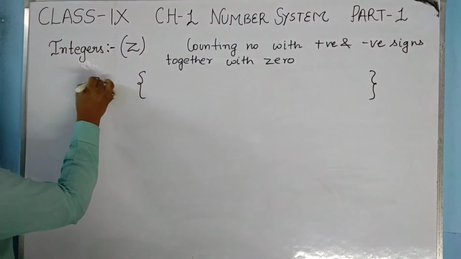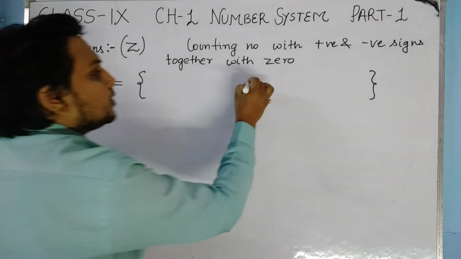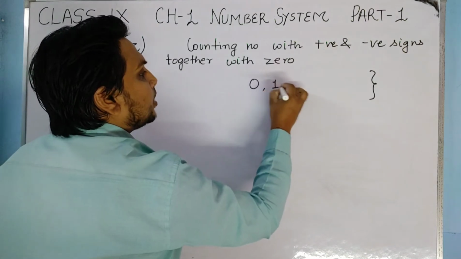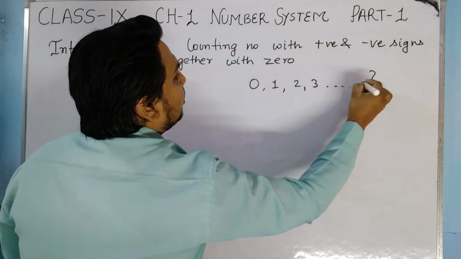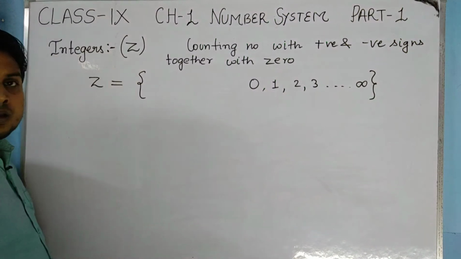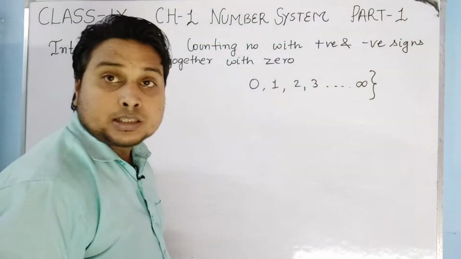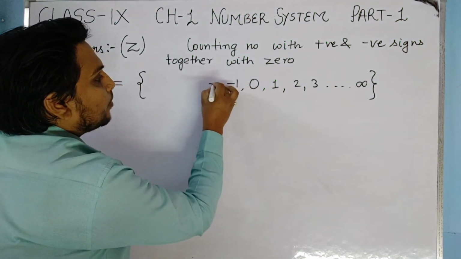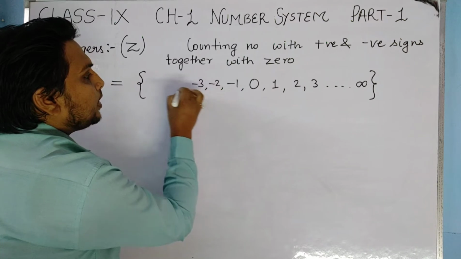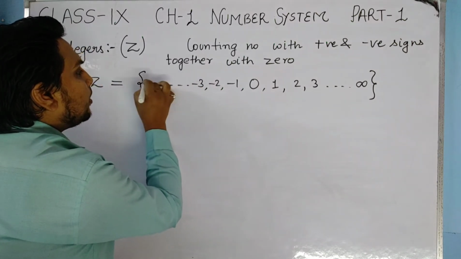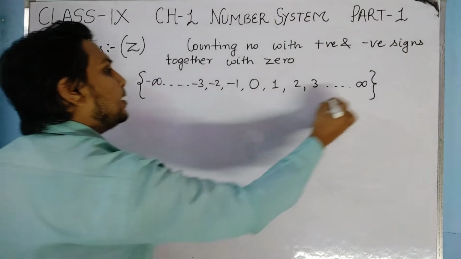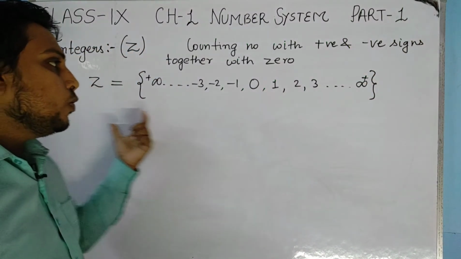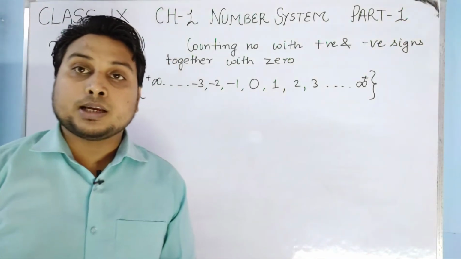The numbers are like 0, then counting numbers with positive sign, that is 1, 2, 3 and so on till infinity, and counting numbers with negative signs, that is -1, -2, -3 and so on till minus infinity. So this whole collection is known as integers.